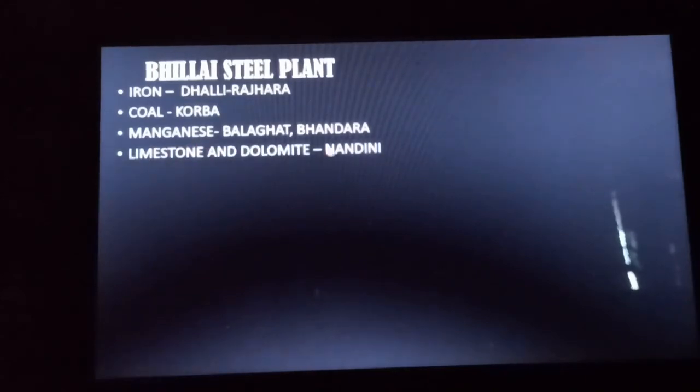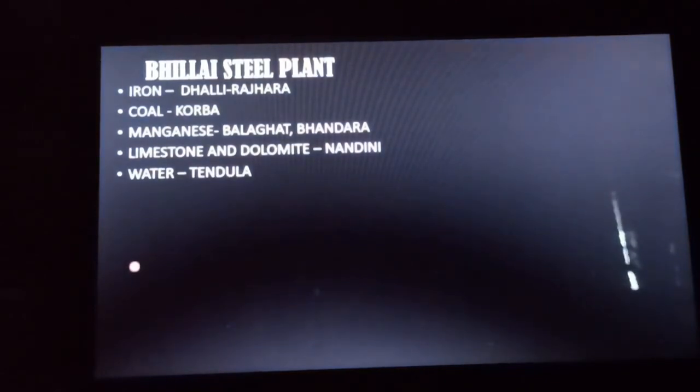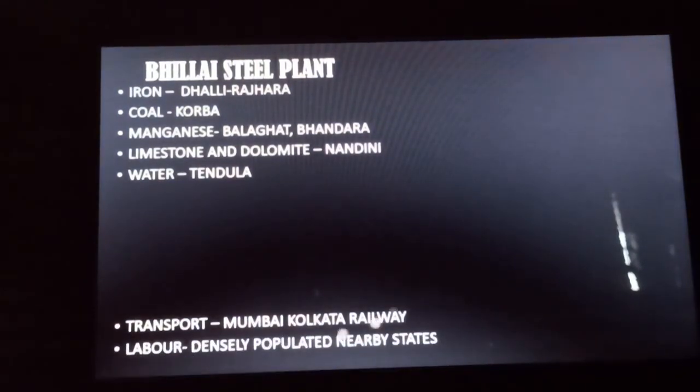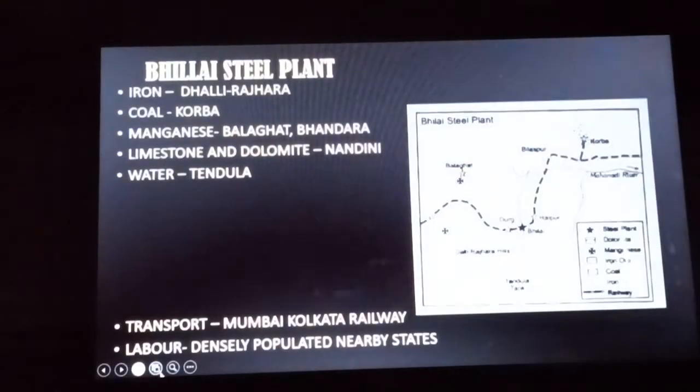Next is the limestone from the Nandini mines, which is also located in Chhattisgarh. The water it is getting from the Tendula canal. Next, the transport. The Mumbai-Kolkata railway is well connected with this region, and it gets its labor from the nearby populated states. So let us see the map.